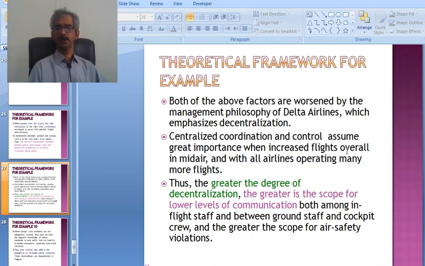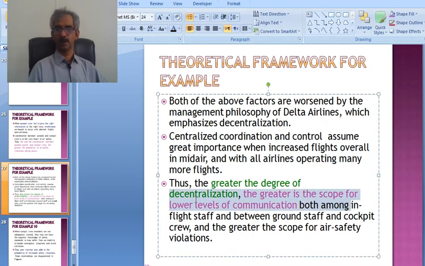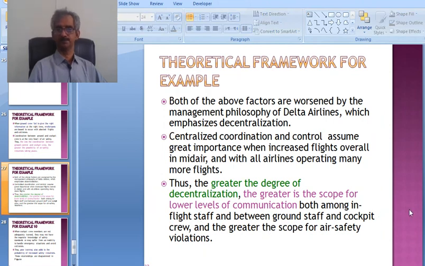Centralized coordination and control assume greater importance with increased flights overall in mid-air and with all airlines operating many more flights. Thus, the greater the degree of decentralization, the greater is the scope of lower levels of communication, both among the flight staff and between ground staff and the cockpit crew, and the greater the scope of air safety violations.